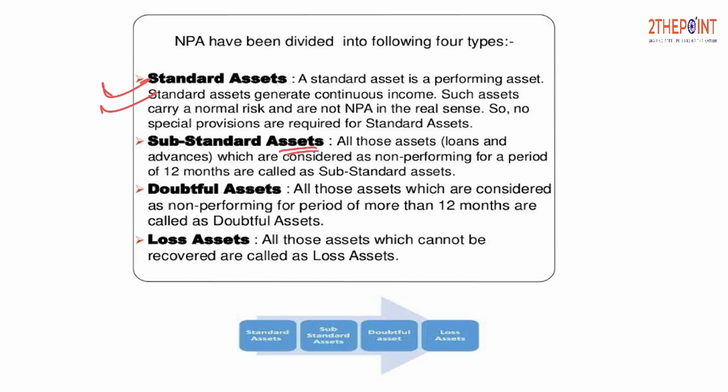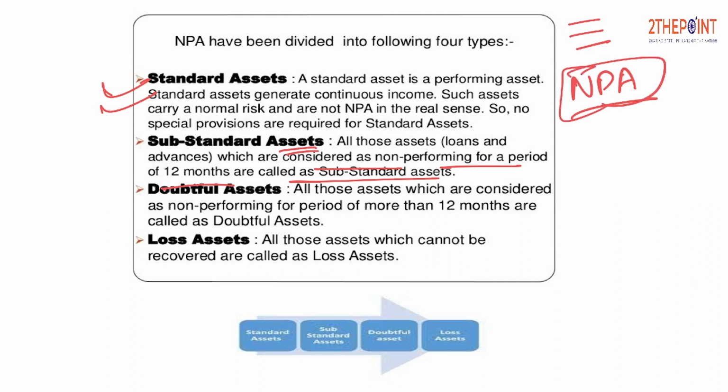Then comes the substandard asset. Now what is this substandard asset? All those assets which are considered non-performing for a period of 12 months are called substandard assets. So first the account is converted into NPA, and when is it converted to NPA? Only when it has skipped the payment for 3 months. Now if the account remains NPA for 12 months, it is classified as a substandard asset.